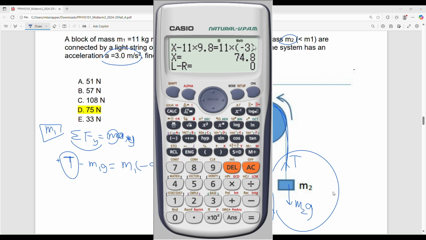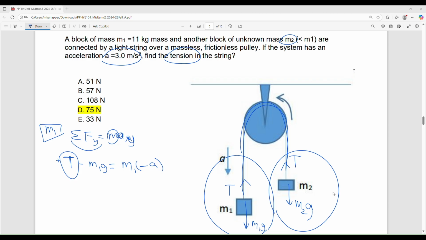What about the answer? Okay, I'm coming to that. Now, why didn't I use M2? Because the value of M2 is not given. So it is not going to answer the question. There is no mode for that. You just type the equation in the calculator and shift calc. No mode here, okay.